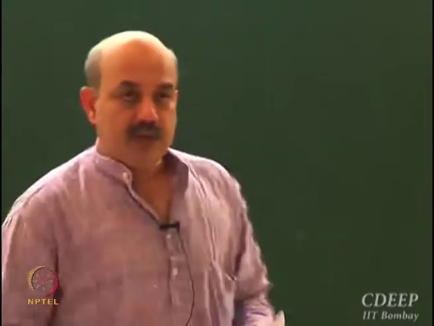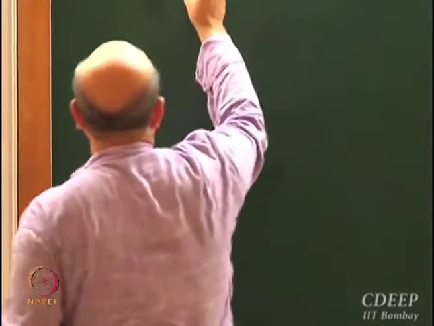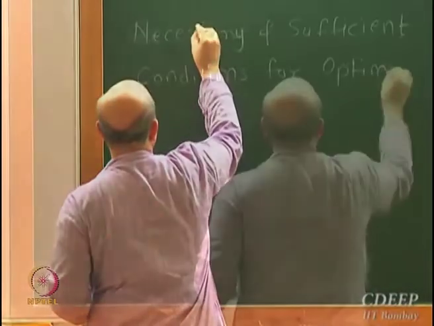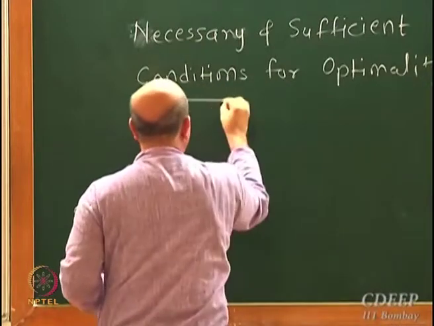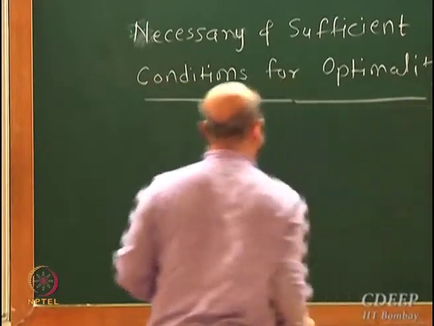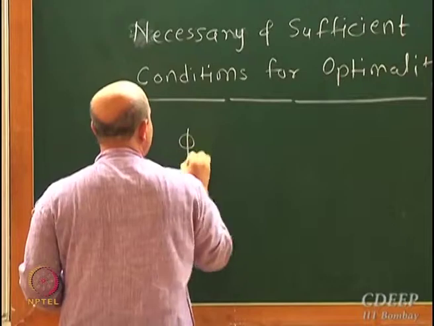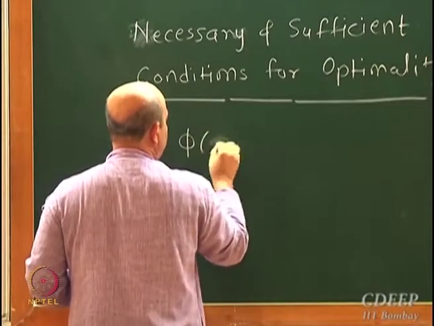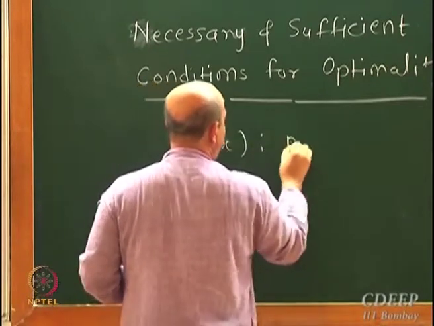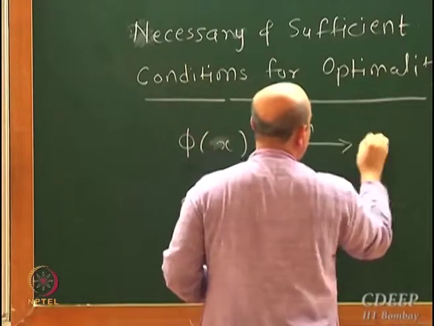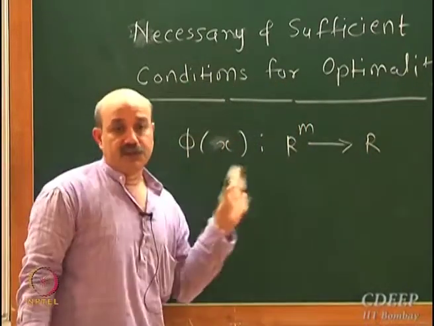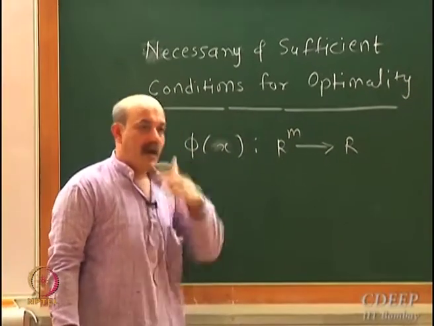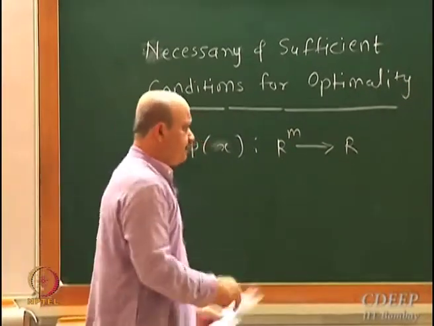Okay, so let me just summarize what we looked at. We are looking at necessary and sufficient conditions for optimality. We have this function phi, x from Rm to R, and we said that this phi function is twice differentiable at any point.